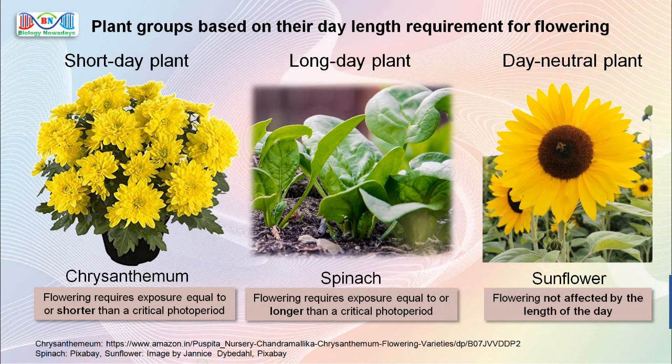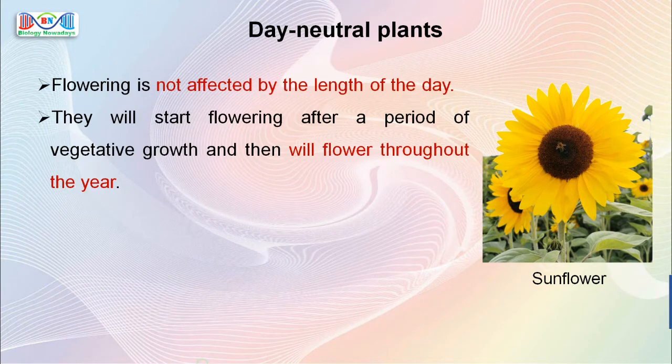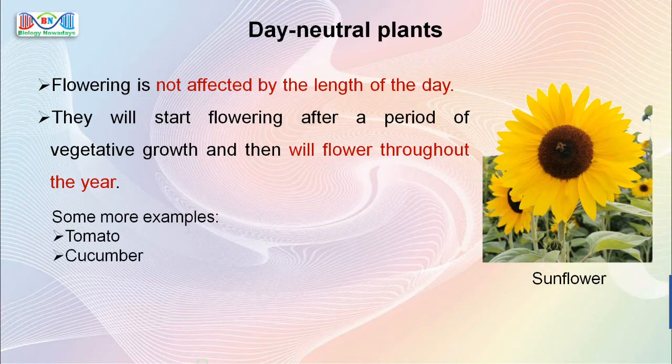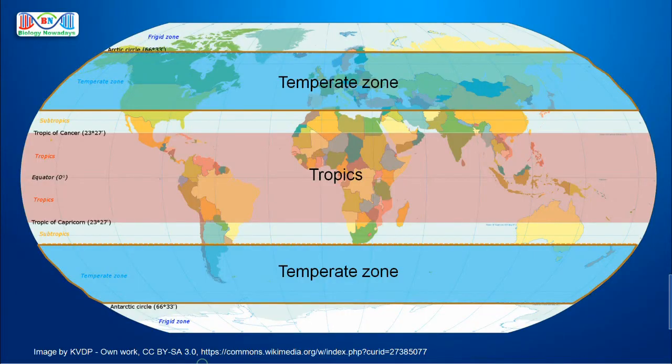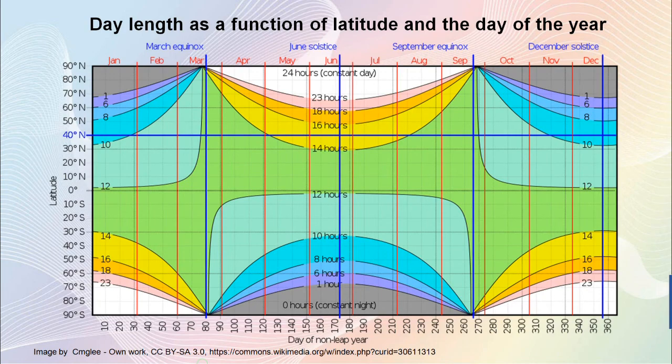The day neutral plants will start flowering after a period of vegetative growth and then will flower throughout the year. Some more examples for day neutral plants are tomato, cucumber, cotton, maize, etc. So by now, you know why some plants flower only during a particular season and also why some plants are seen only in the temperate regions or in the tropics. Of course, one of the main factors is the length of the day, which differs according to seasons and geographical zones.